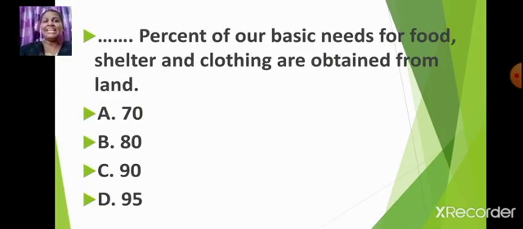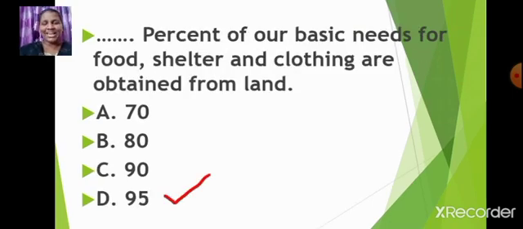Next question. Dash % of our basic needs for food, shelter and clothing are obtained from land? 70, 80, 90, 95. Which is the correct answer? Yes, you are right. Option D, 95% is the right answer. 95% of our basic needs for food, shelter and clothing are obtained from land.